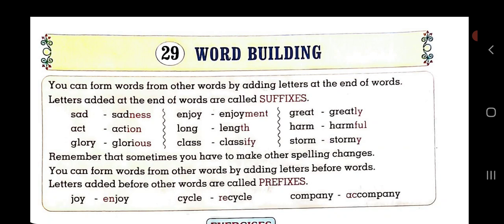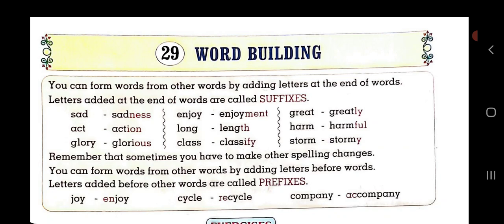Long. If we add th suffix, then it will be length. Then if we are adding th, it is showing the value of the word. Harm. Then we are adding suffix ful, harmful. When we are adding ful, the noun becomes an adjective.